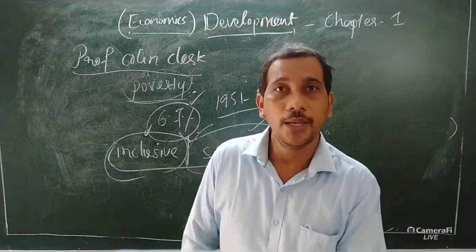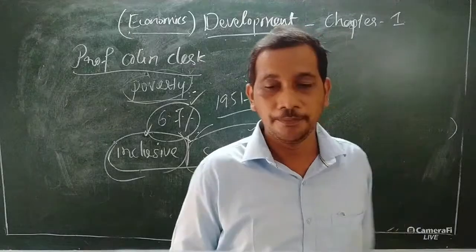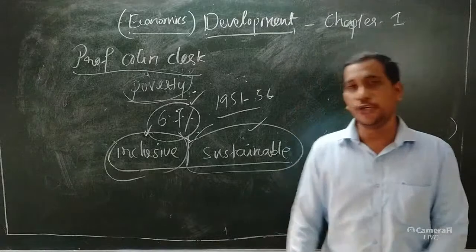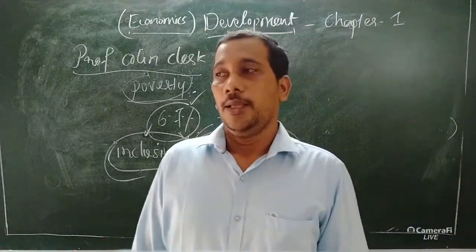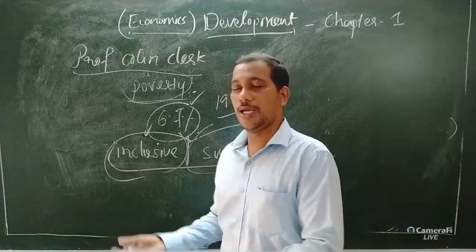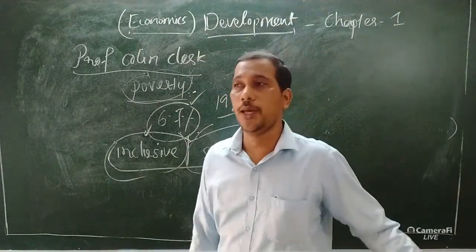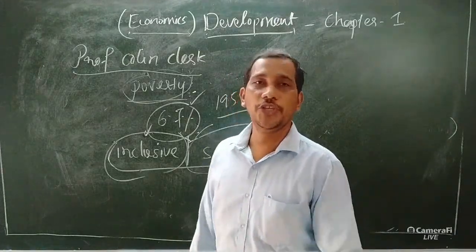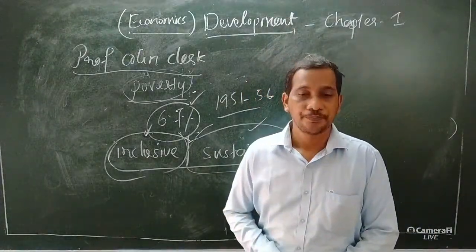So every government or nation's main duty is reducing poverty, unemployment, and finally inequality, meaning discrimination. We should remove and control this. Which one? Inequality. Yes, discrimination between the poor, the rich and the middle class, and between men and women. We should remove this inequality also. The government's duty is to provide equal opportunities to each and every person. So this is another aspect.